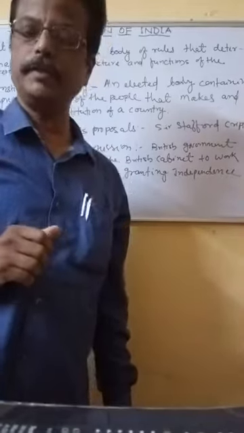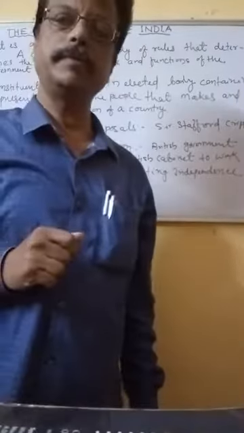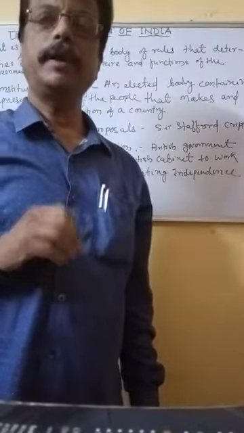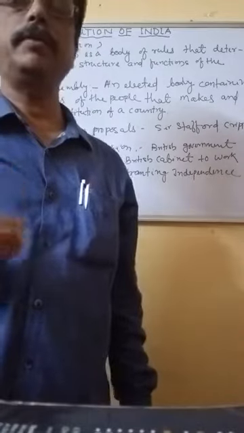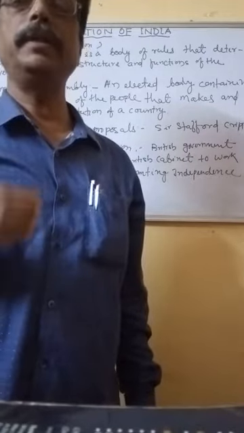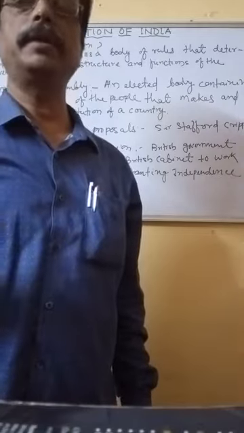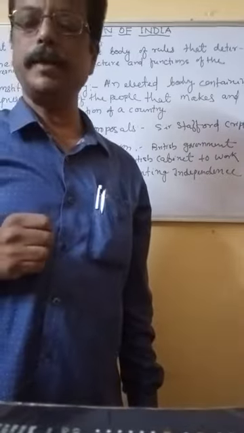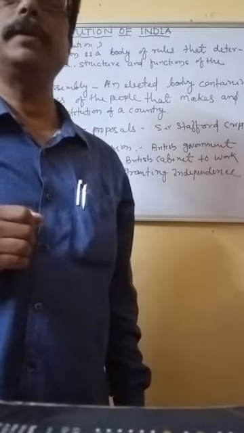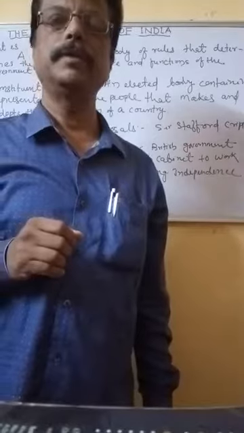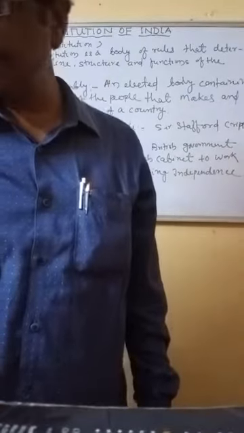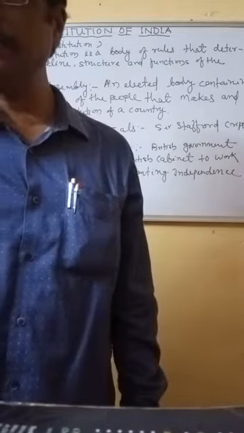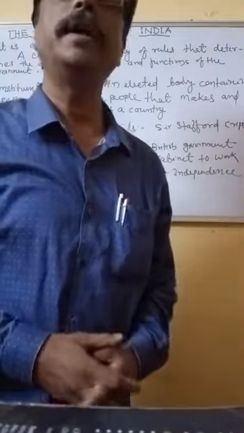In this chapter we'll read about our constitution, how the government is ruling over us, and what the framework, rules and regulations are by which the government can run the country. Before going to read the chapter, our first work is to understand what the constitution is. So open your book, page number 98, first chapter, the Constitution of India.